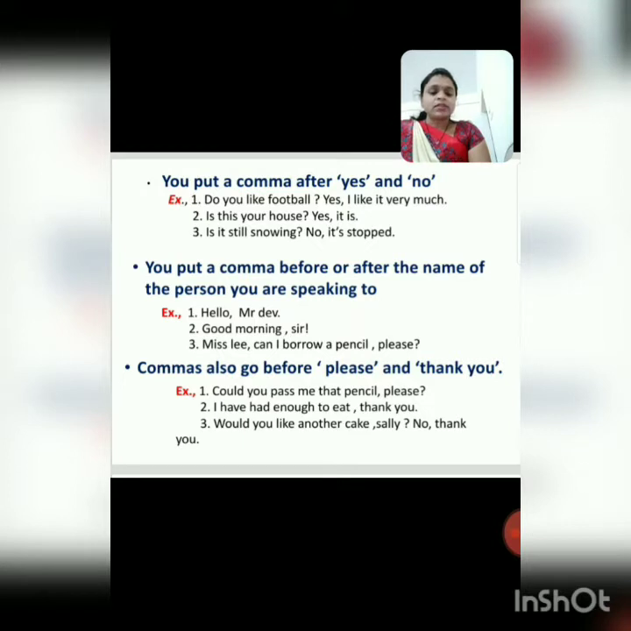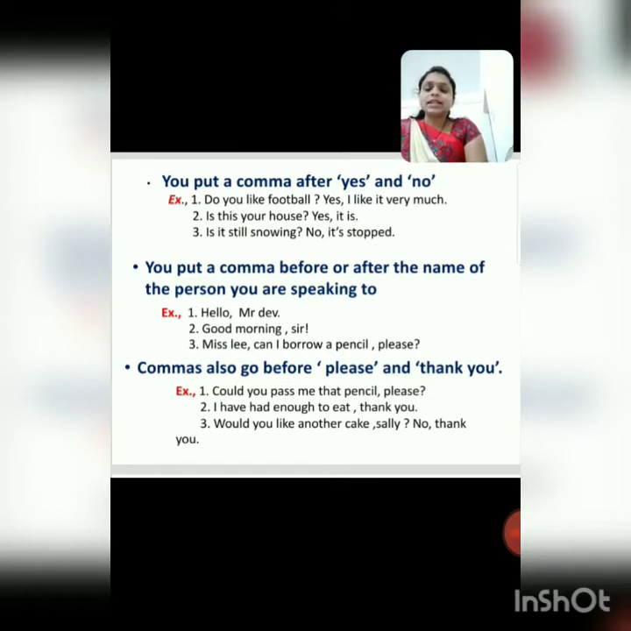Next rule. Commas also go before please and thank you. Example. See the example. Could you pass me that pencil please? See in this sentence. Could you pass me that pencil please? Could you pass me that pencil, comma, please? Means commas also go before please and thank you.